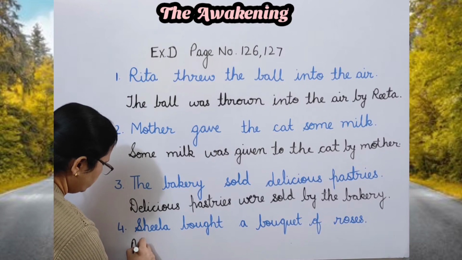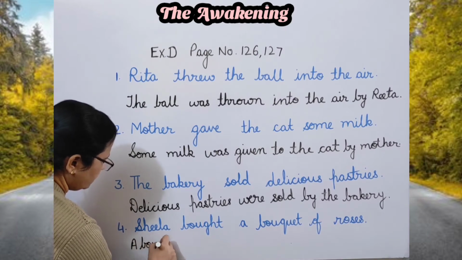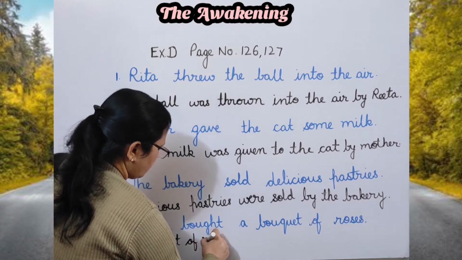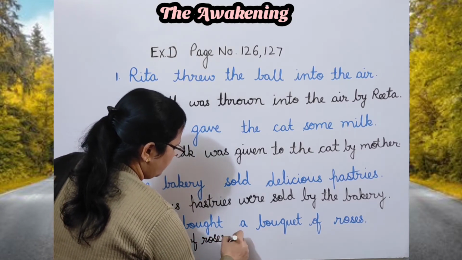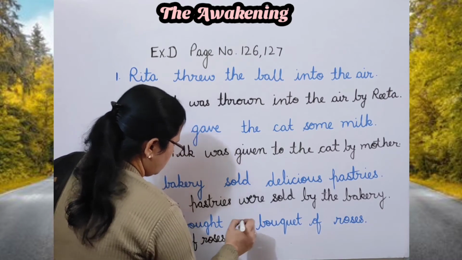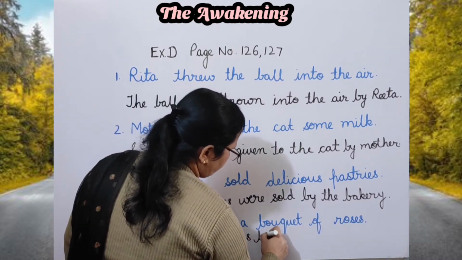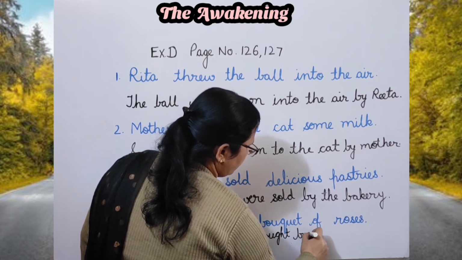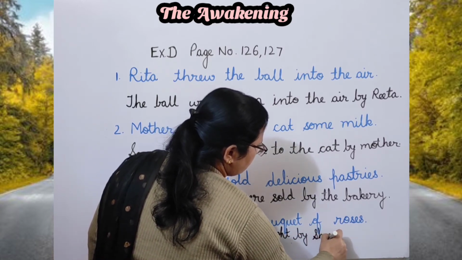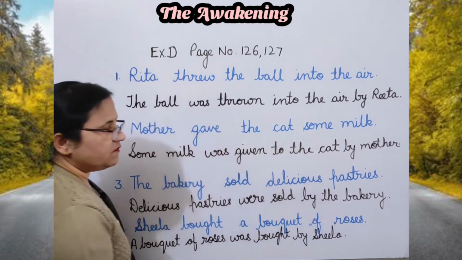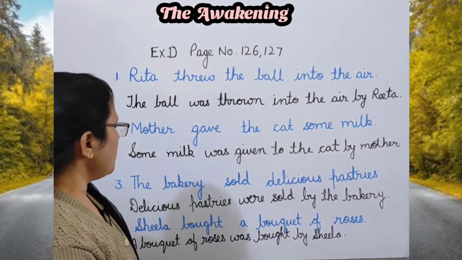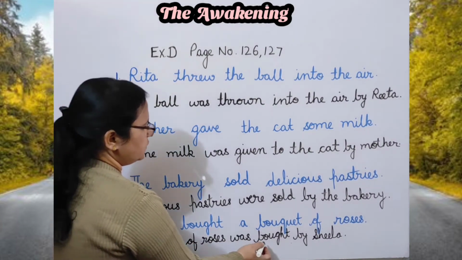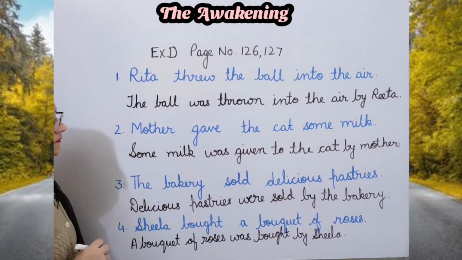So your passive voice will be a bouquet of roses was bought by. In passive voice, always V3 form is used. So your passive voice will be, a bouquet of roses was bought by Sheila.